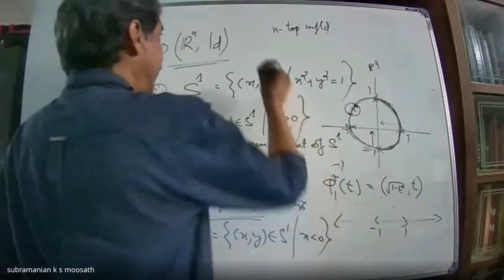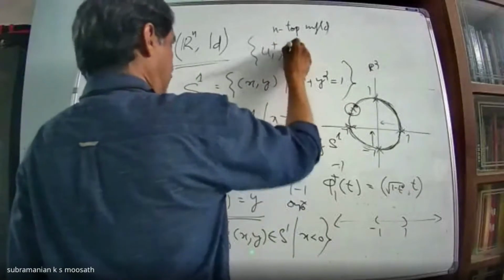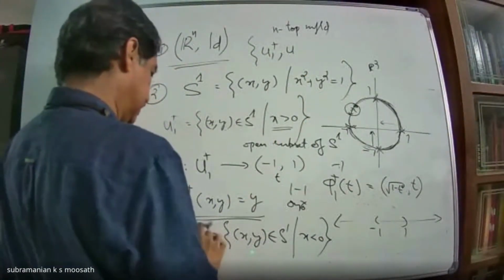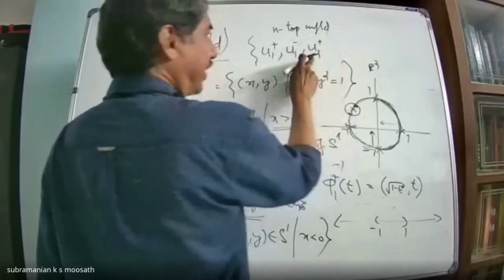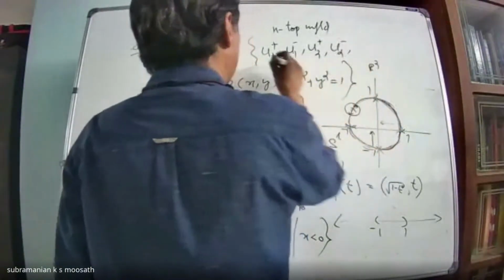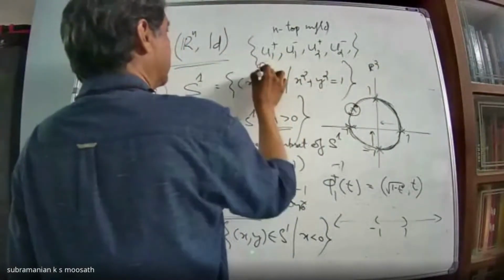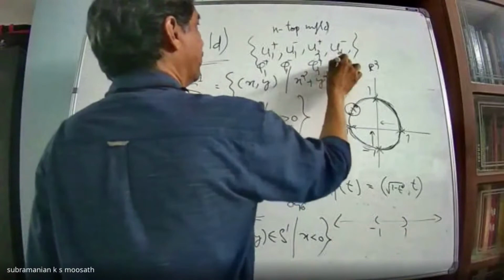That means I have the collection U1 plus, this I should write U1 minus, no? Because x less than 0. U1 minus, U2 plus, that means y coordinate positive, U2 minus. Then the corresponding functions are, this will cover S1, and the corresponding functions I will denote by phi1 plus, phi1 minus, phi2 plus, phi2 minus.